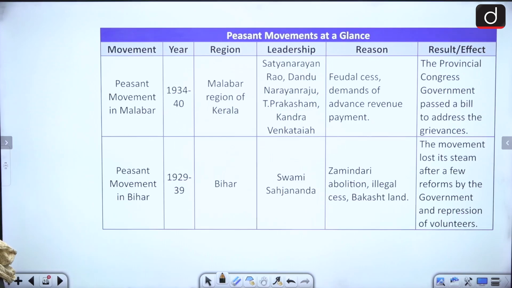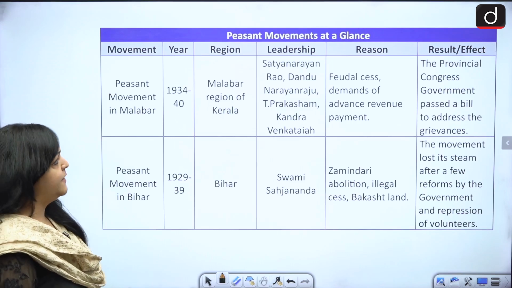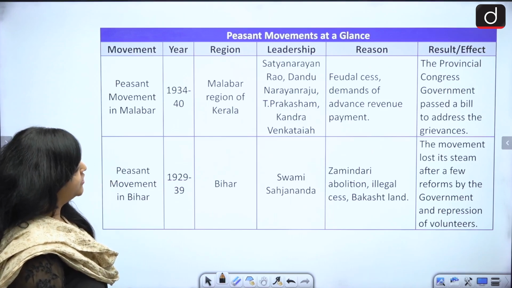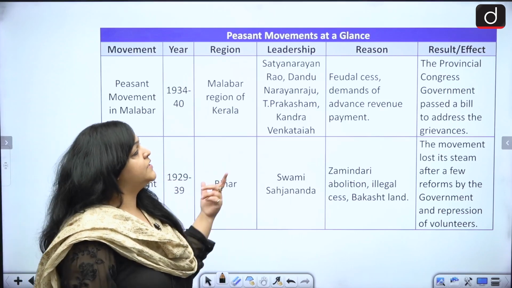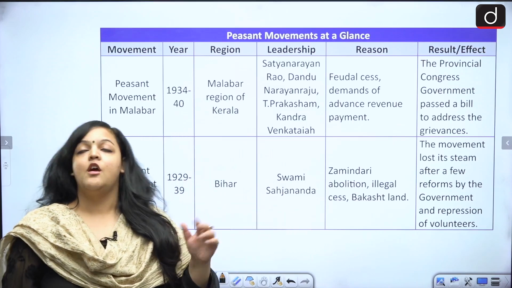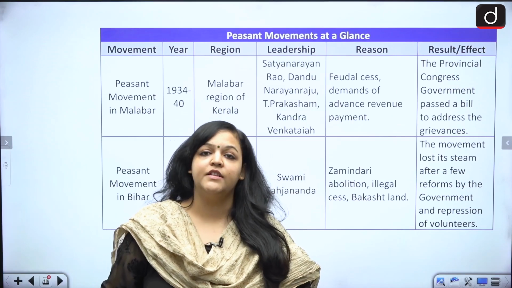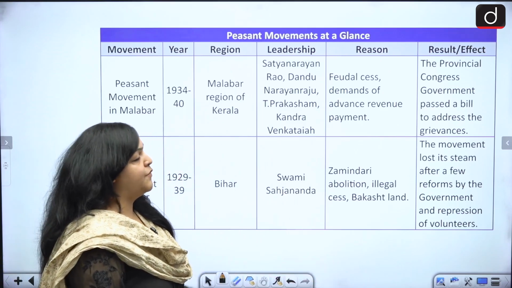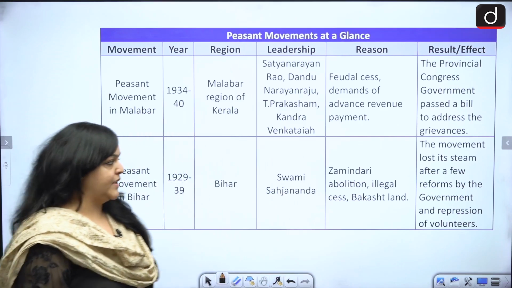Next. Then we have the Peasant Movement of Malabar 1934-40. This was in the Malabar region of Kerala. Satyanarayan Rao, Dandu Narayan Raju, T. Prakasam, Kandra Venkataya. These are the leaders over here. What was the reason? Feudal cess, demands of advance revenue payment. Already the revenues are so high, and then you have a demand of advance revenue payment. This is actually too much, fine. Then what was the result of it? The Provincial Congress government passed a bill to address the grievances.